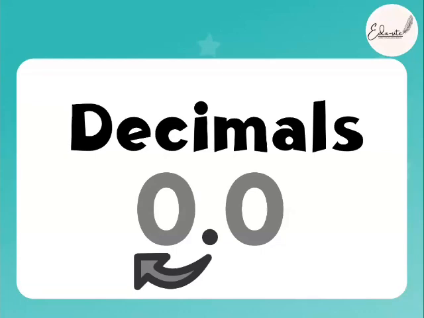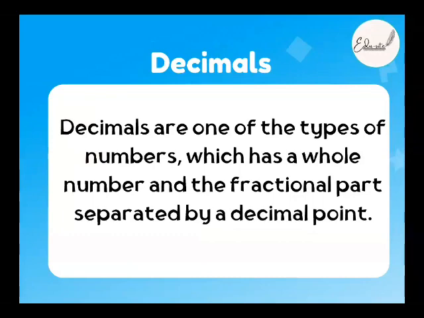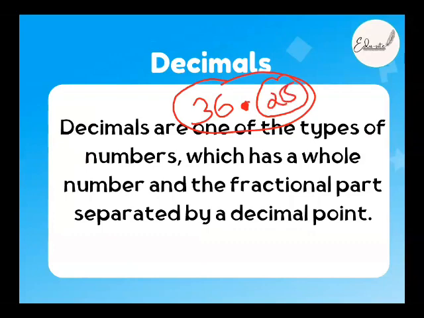So we'll continue with the decimals that we left in the last class. What did we study in the last class? It was the decimal part, right? Everything about decimals. What was the definition of a decimal? It has a whole number as well as a fractional part, right? A decimal has a whole number. 36 is a whole number. After the point, whatever comes, right? It was a fractional part, matlab chota part, right? It is written after a decimal point. Got it? Okay.